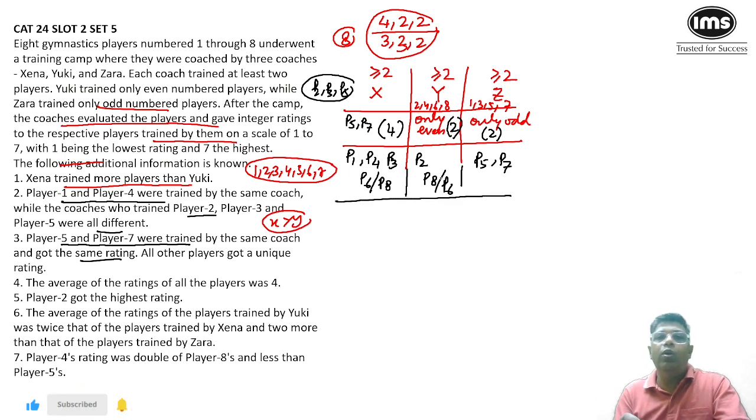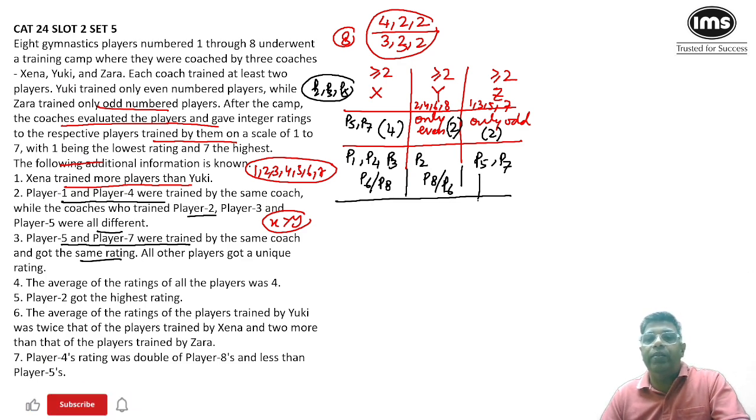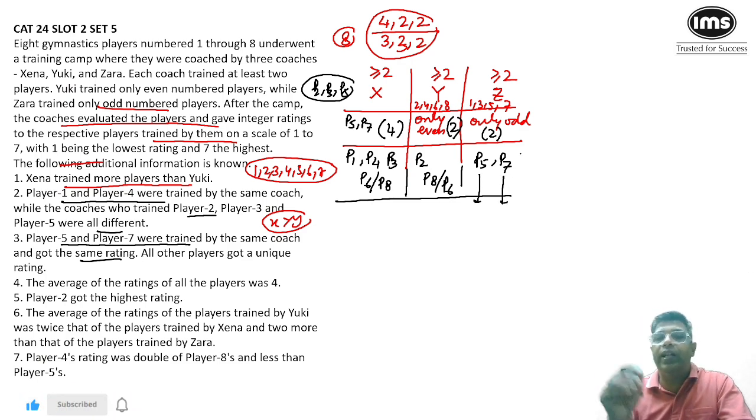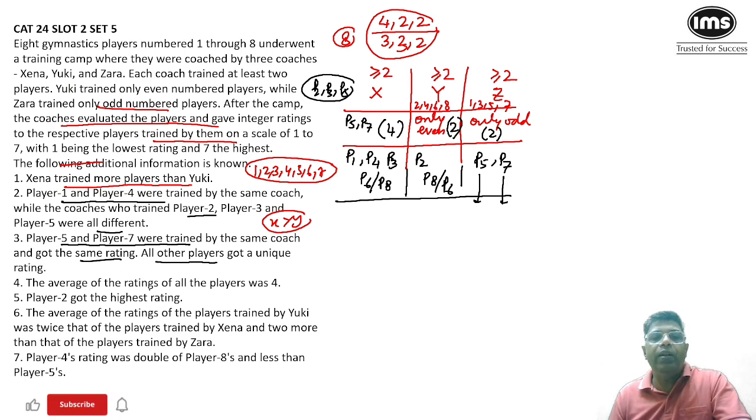So by and large, we know for 6 players the exact coach, and for 2 players we have to figure out based on whatever further information has been given. Now it says player 5 and 7 were trained by the same coach and they got the same rating. So their rating value is also the same. Like P5 and P7 are going to get the same rating. And all other players got a unique rating.